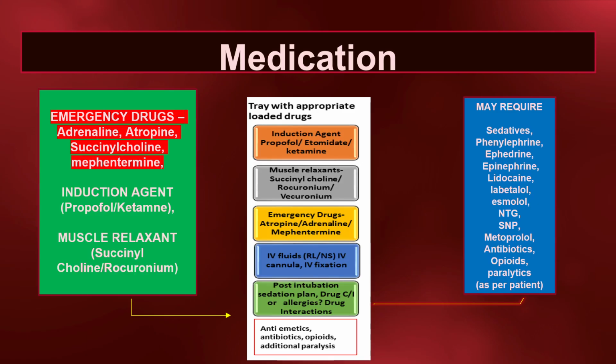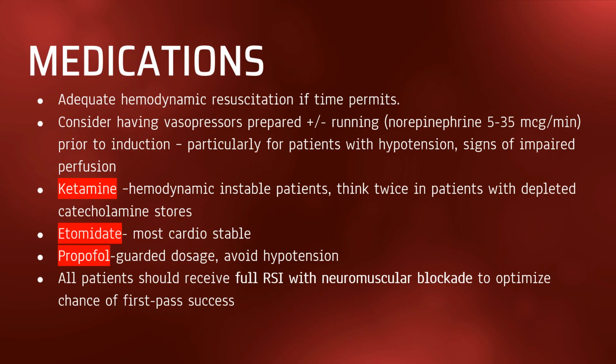Medication required for intubation in a COVID patient includes emergency drugs like adrenaline, atropine, succinylcholine, and mephentermine, an induction agent, either propofol, ketamine, or etomidate, and a muscle relaxant, which are fast-acting, succinylcholine and rocuronium. Unless contraindicated, succinylcholine is the agent of choice.